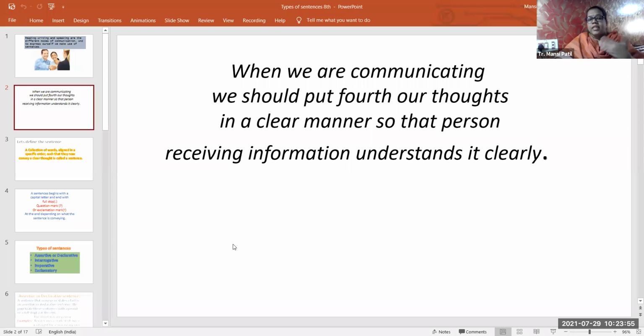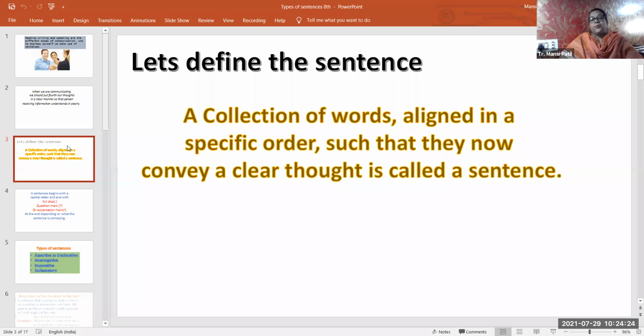So when we are communicating, we should put forth our thoughts in a clear manner so that the person receiving the information understands it clearly. So this also comes under sentence, that whenever we are making sentences, whenever we are keeping our thought in front of someone, the person should understand it properly. So our sentence should be in that manner. Okay, fine. So let's define sentence: a collection of words aligned in a specific order such that they convey a clear thought, that is called a sentence.